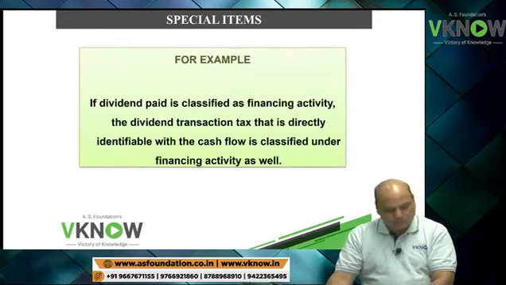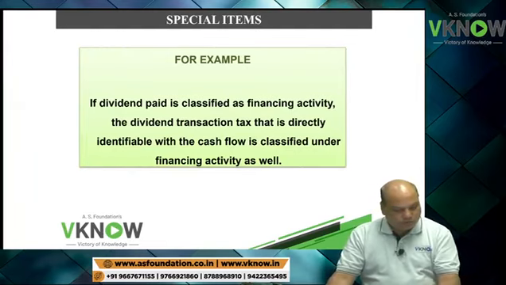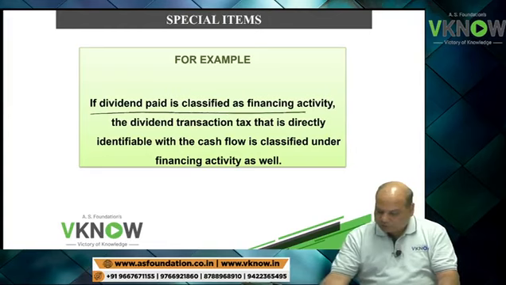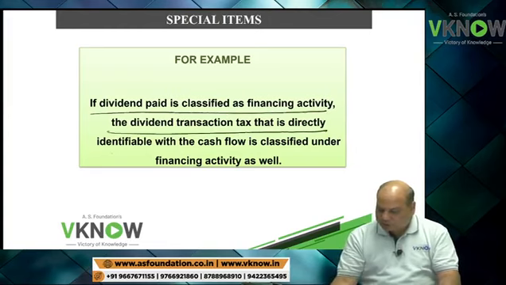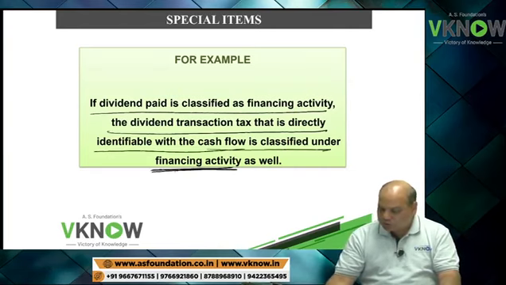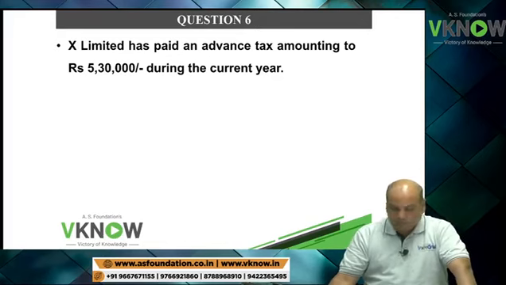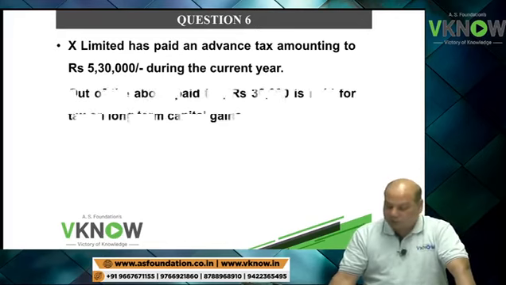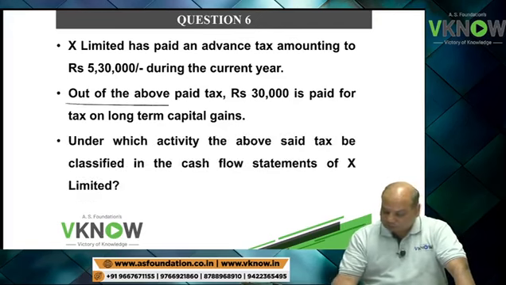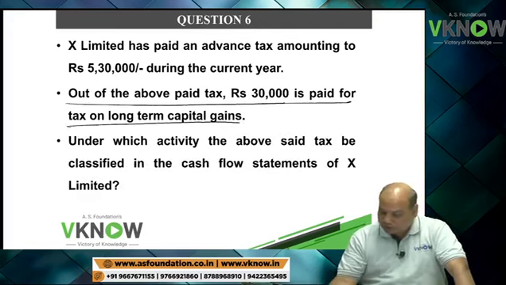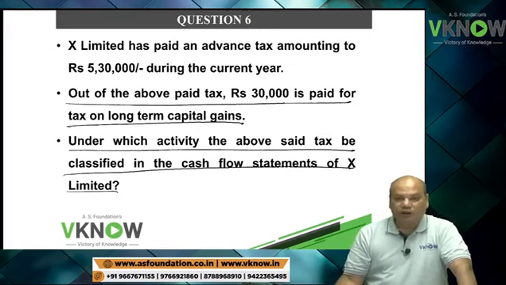Next point, example. Example is given in your book also. If dividend is classified as financing activity, dividend distribution tax is identifiable and it will also be shown in financing activity as well. One question number 6 is also there. Question number 6. X Limited has paid an advance tax amounting to 5,30,000. Out of the above tax paid, 30,000 is under long-term capital gain. Under which activity above tax will be classified in the cash flow statement.